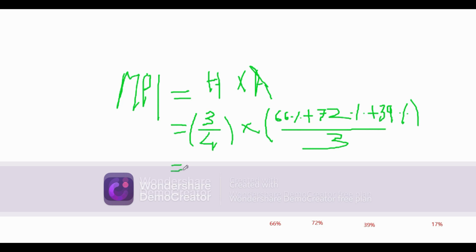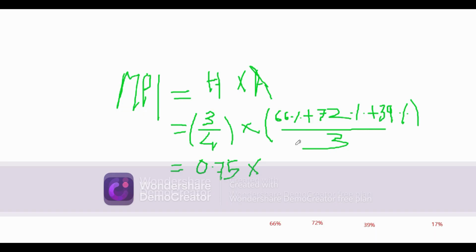Simplifying this, if you divide 3 by 4, you'll get 0.75.